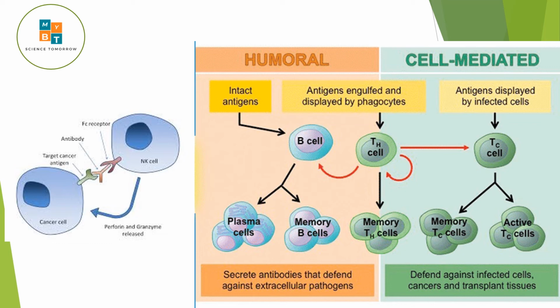That means the T helper cell will help in the activation of B cells also. So these are the two types of acquired immunity: humoral immunity and cell mediated immunity, which are part of acquired immunity.